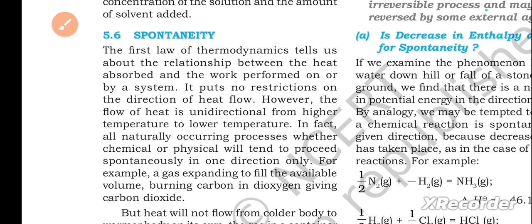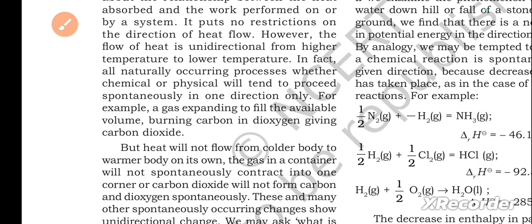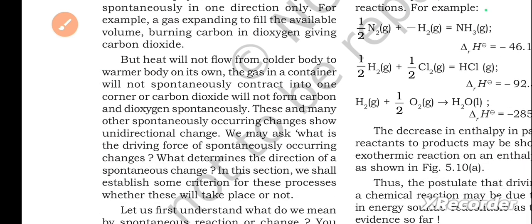The first law of thermodynamics tells us about the relationship between the heat absorbed and the work performed on or by a system. It puts no restrictions on the direction of heat flow. However, the flow of heat is unidirectional from higher temperature to lower temperature. In fact, all naturally occurring processes, whether chemical or physical, will tend to proceed spontaneously in one direction only. For example, a gas expanding to fill the available volume, burning carbon in dioxygen giving carbon dioxide. But heat will not flow from a colder body to a warmer body on its own.